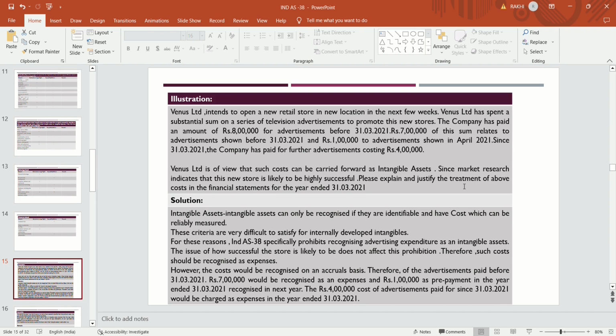They had spent a lot of amount on advertisement to promote this new store which they are opening in a new location.